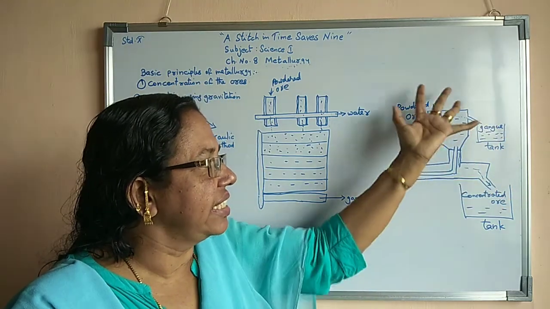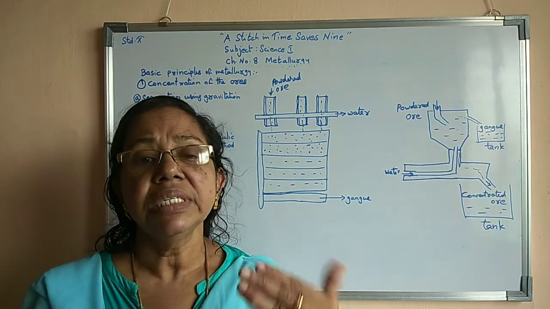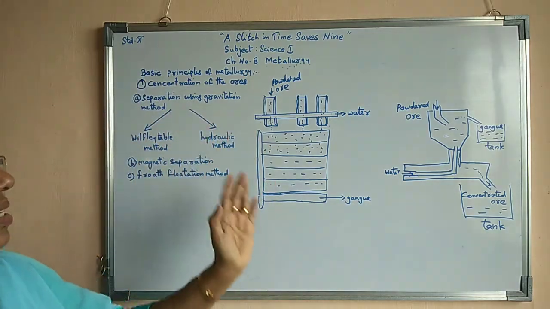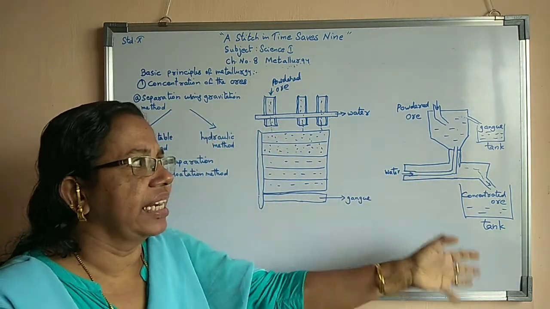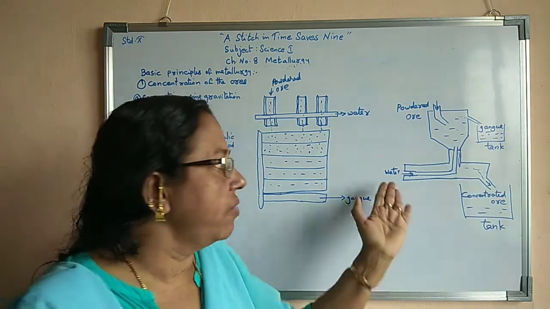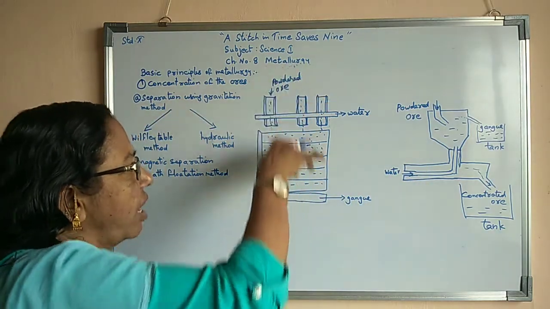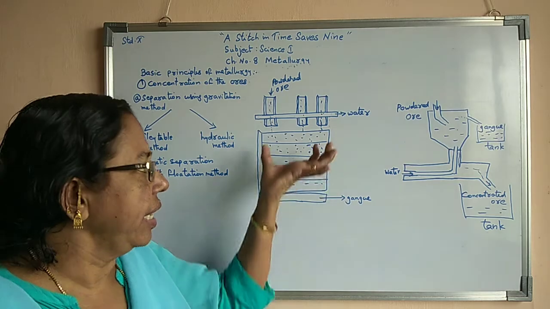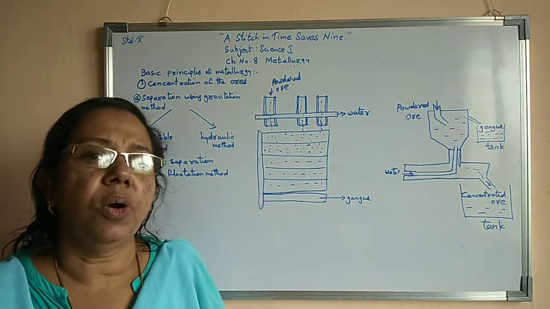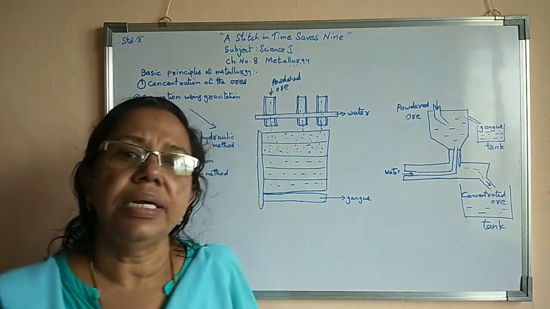Such a technique is called the hydraulic method. These two depend on the gravitation method. Why? Everything is coming in a downward direction, and the flow is also downward. Here water is pumped in the upward direction, and here water is pumped in the downward direction. So downside, gangue collection will be there, and on this side ore collection will be there. Here the ore is also separated in a separate tank.